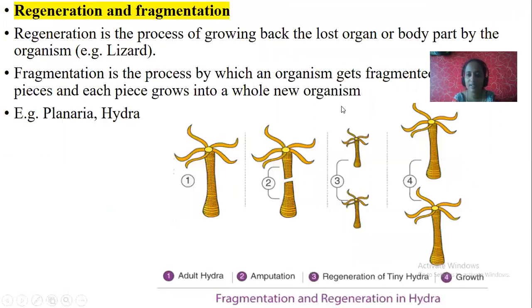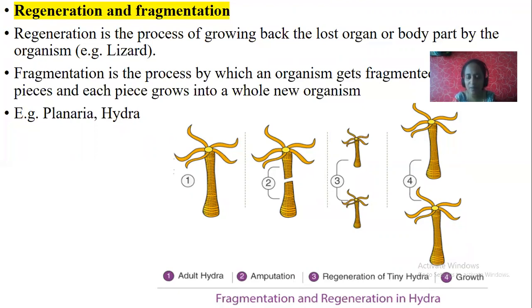This is about budding. Next, regeneration and fragmentation. There is a difference between regeneration and fragmentation. These two are different terms. Regeneration is a process of growing back the lost organ or body part by the organism. As the name indicates, again, generation, formation. The best example is a lizard. If you try to catch a lizard, it just sheds its tail. After a few days or weeks, it has the capability to regenerate its tail. So that is a type of regeneration.